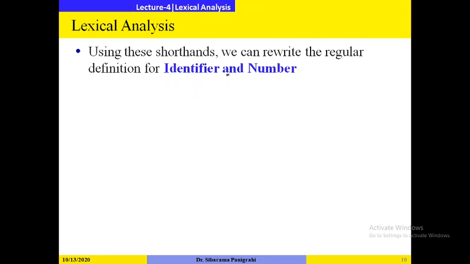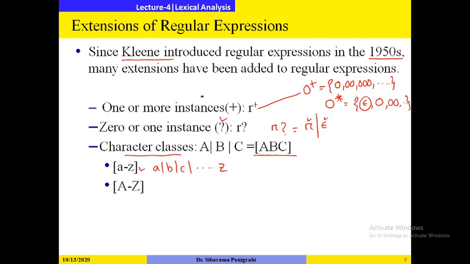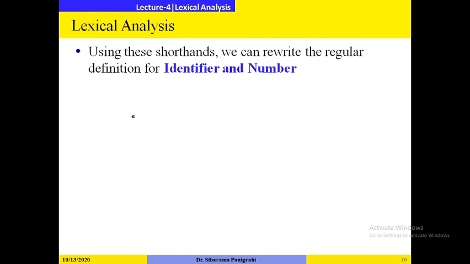By using these shorthands, let us write the regular expression for identifier. An identifier should start with an alphabetic character or underscore. So we can write it like this by using the shorthands that I told you in the previous slide: capital A to Z and underscore.